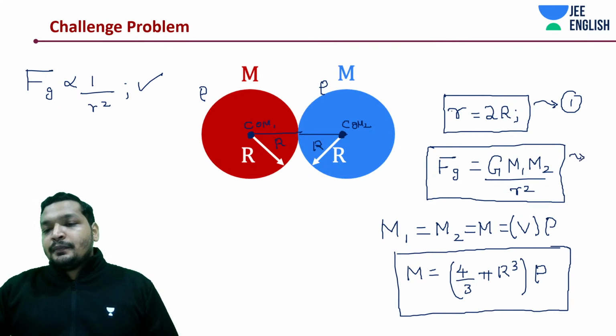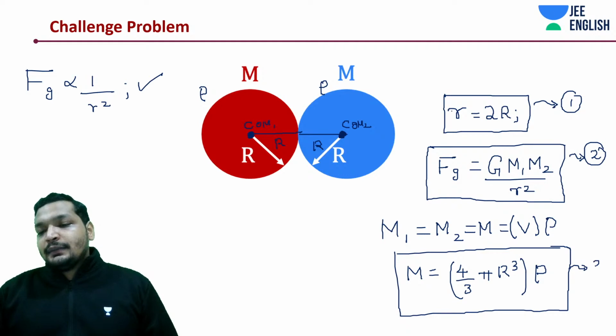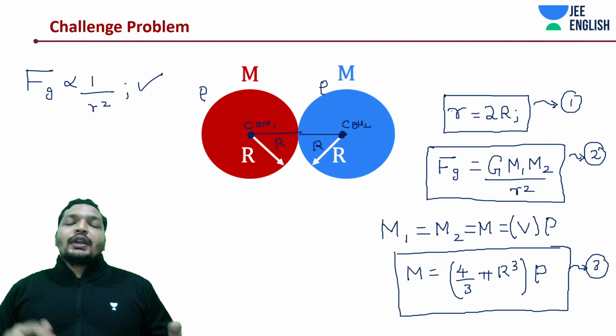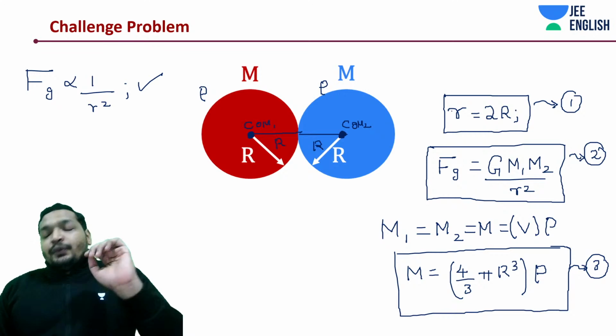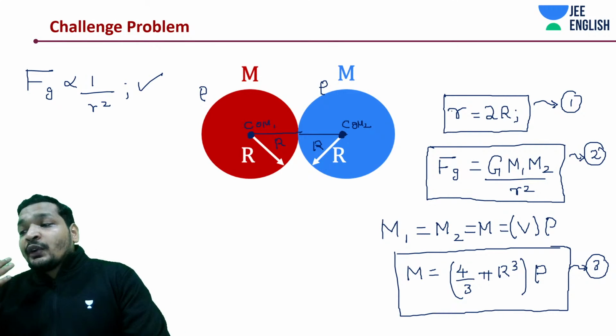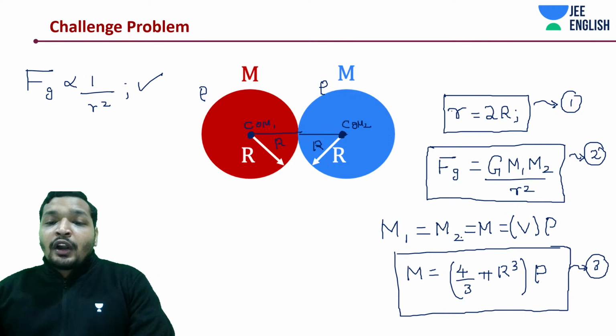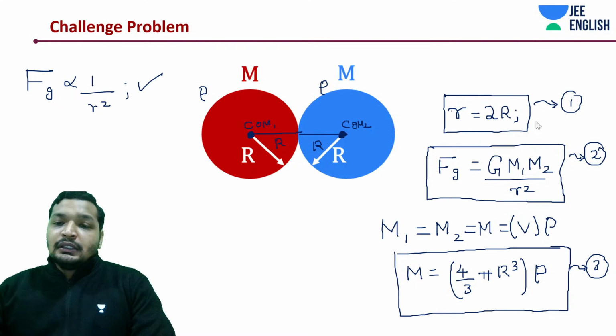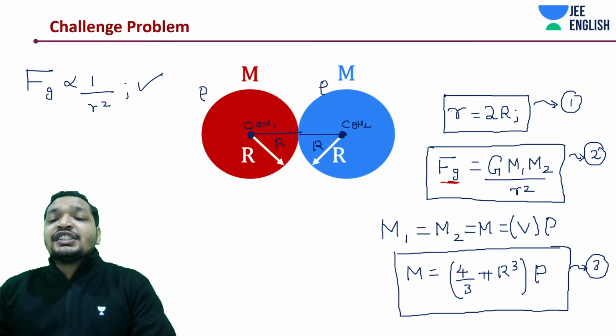One, two, and three. Okay. Now, what do we need to do? We need to calculate... what? Let me highlight this. We need to calculate what? Gravitational force as a function of what? R. As a function of R.